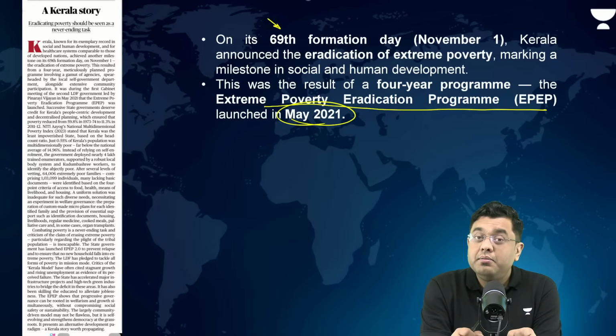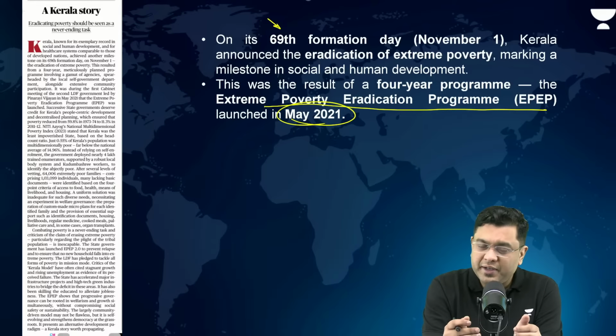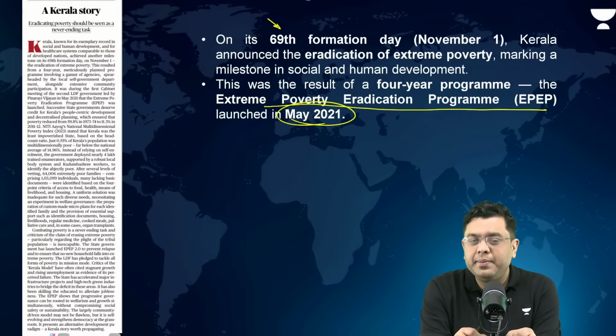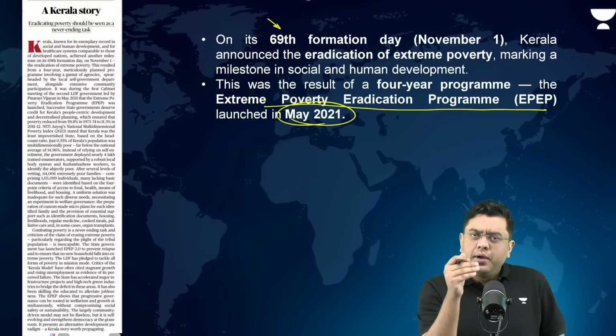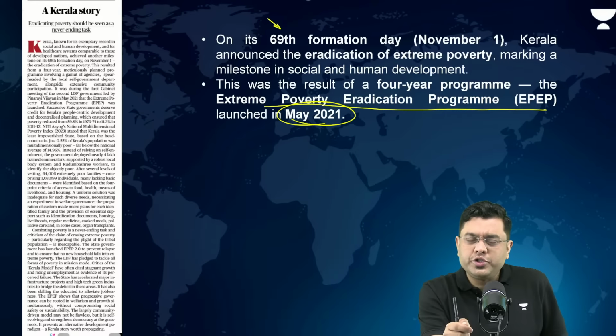Mind you, the multidimensional poverty index, the parameters of which we discussed yesterday. As per NITI Aayog's multidimensional poverty index, Kerala has only 0.55% of its population which is poor. The national average is around 14%. So obviously the state is doing something which is very right. So what is it that the state is actually doing? And understand the difference in approach as well.